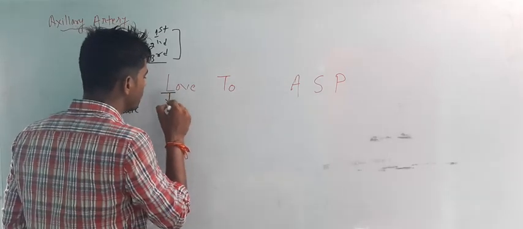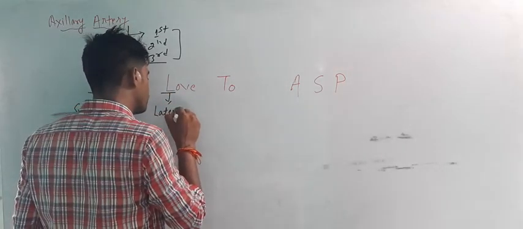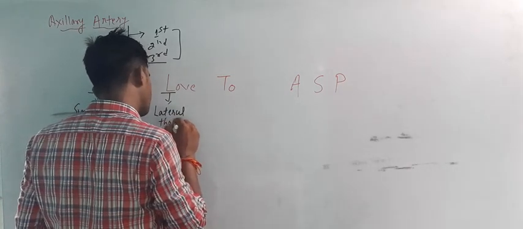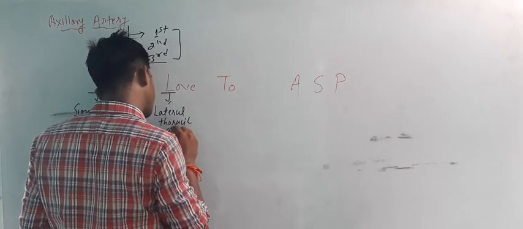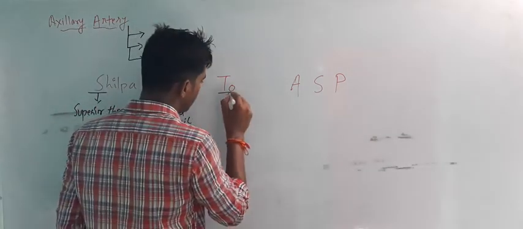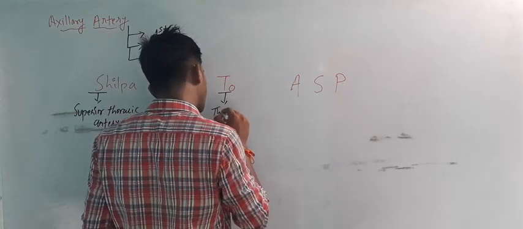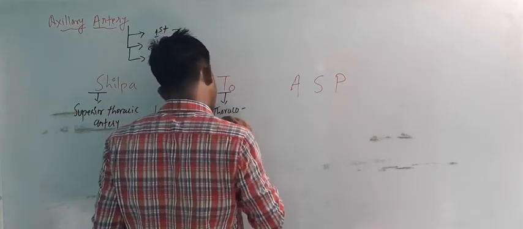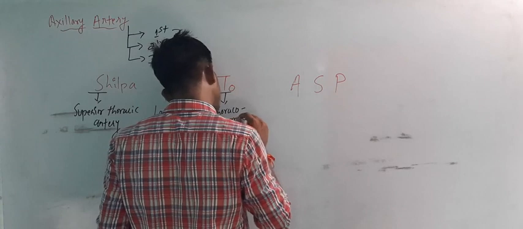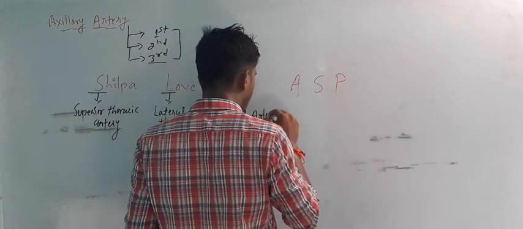L means lateral thoracic artery. T means thoracoacromial artery.